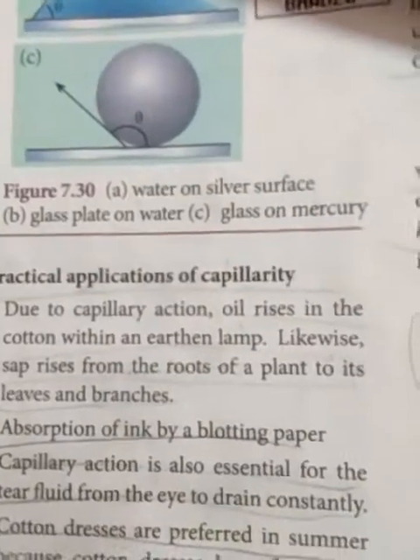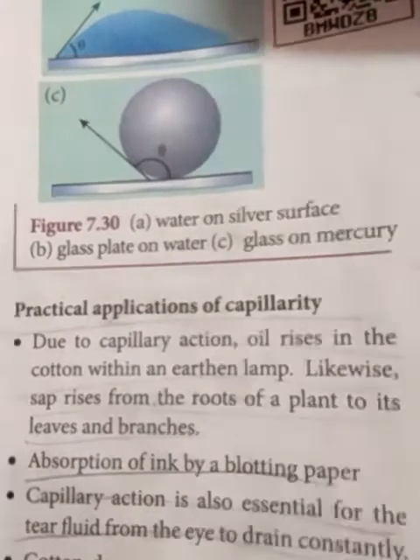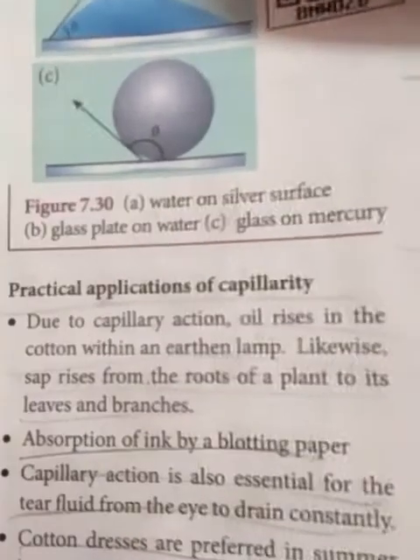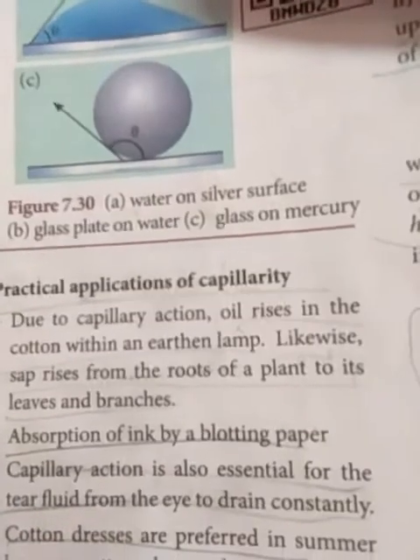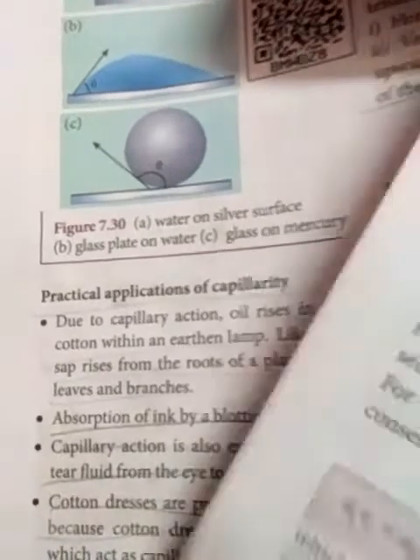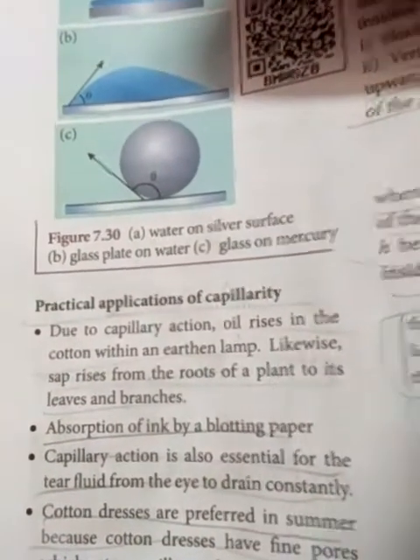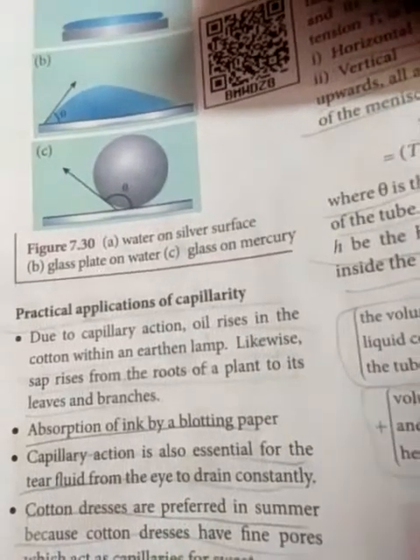Due to capillary action, oil rises in the cotton within the earthen lamp. Likewise, sap rises from the roots of a plant to its leaves and branches. The root absorbs the water and sends it through the stem. It is sent up to the leaves and branches.